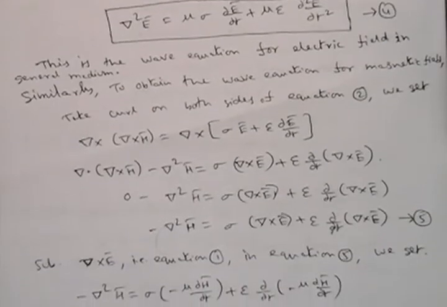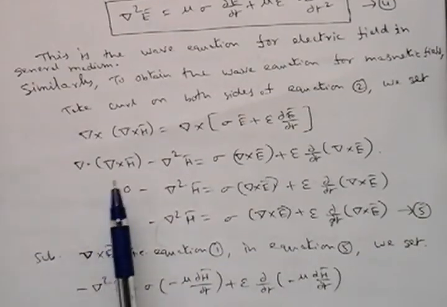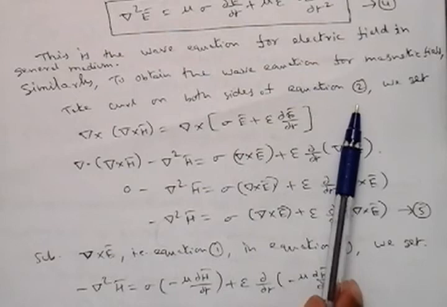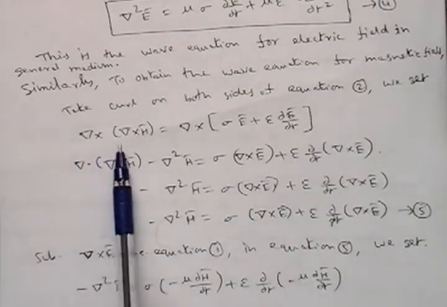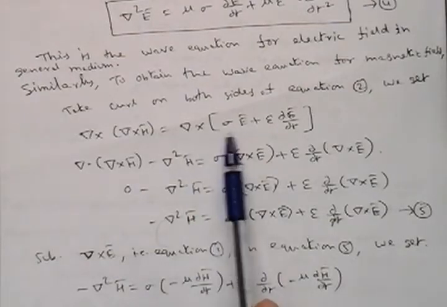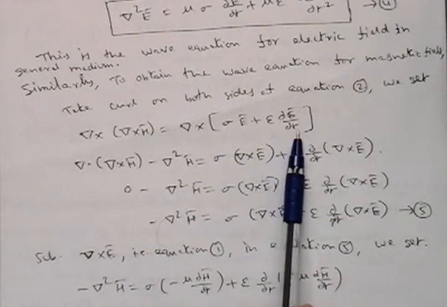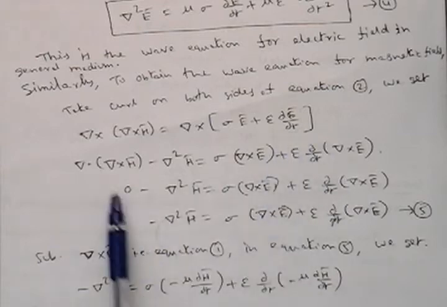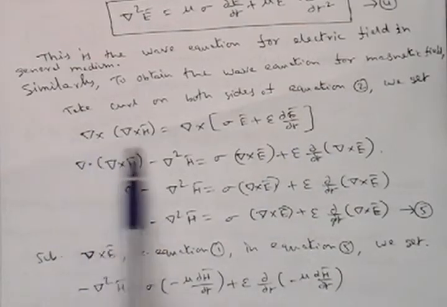Same procedure once again. Now in this case we need to consider equation 2. Take the curl on both sides of equation 2. Del cross h bar is equal to sigma e bar plus epsilon dou e bar by dou t. And we expand this one as per the property of curl.